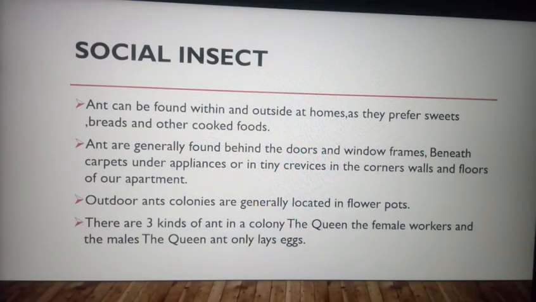Some social insects are there. Social insects we can say like ants, as I have shown you in the picture, and then bees, wasps, termites. These are all social insects. I told you about termites right now.